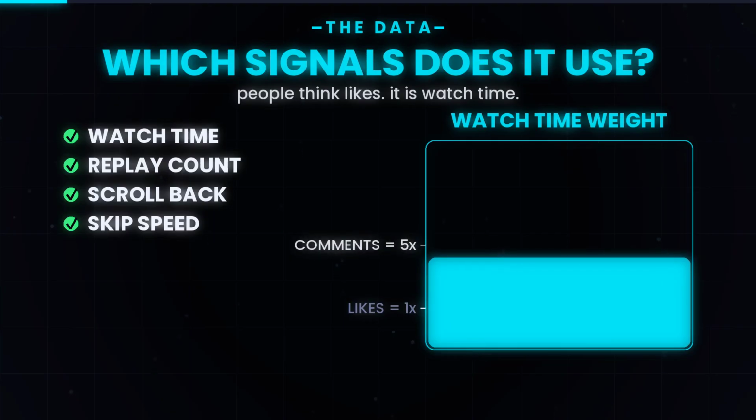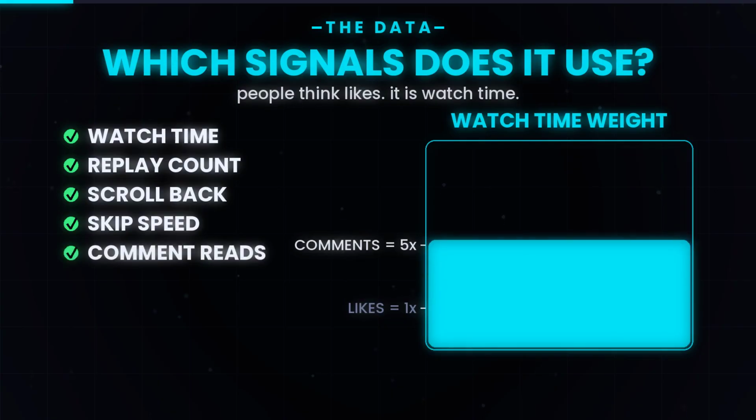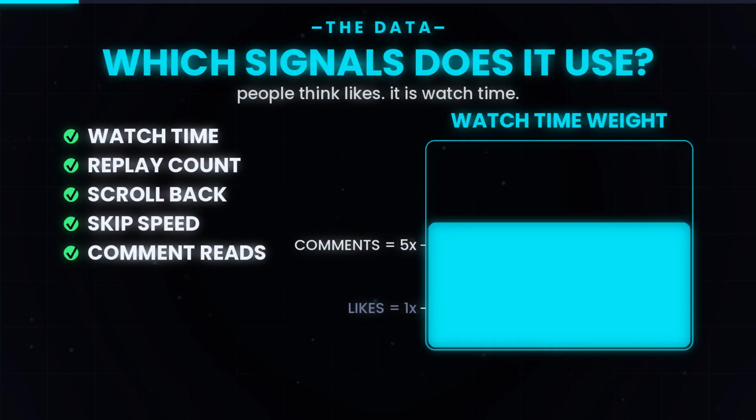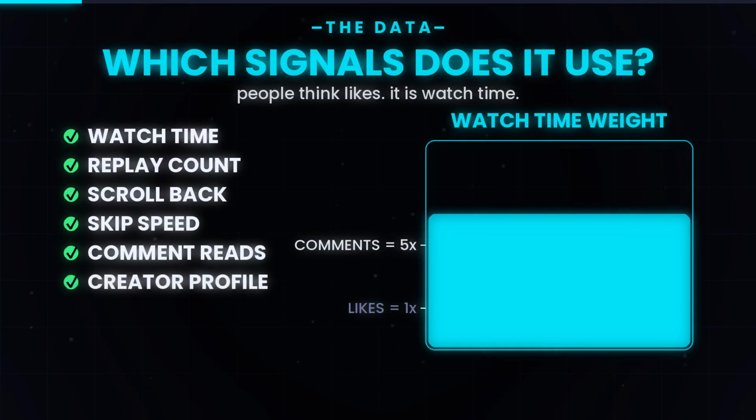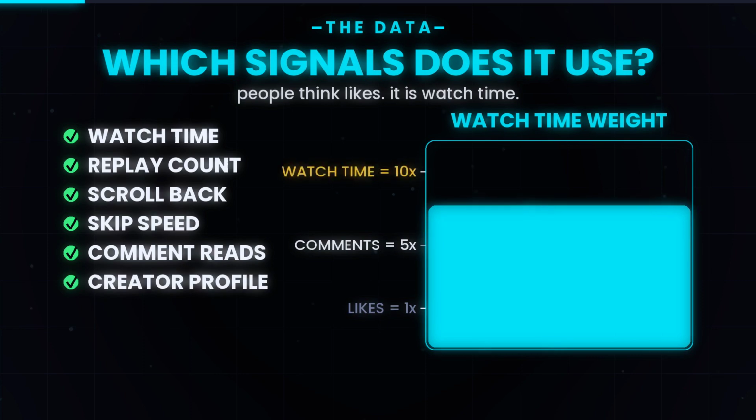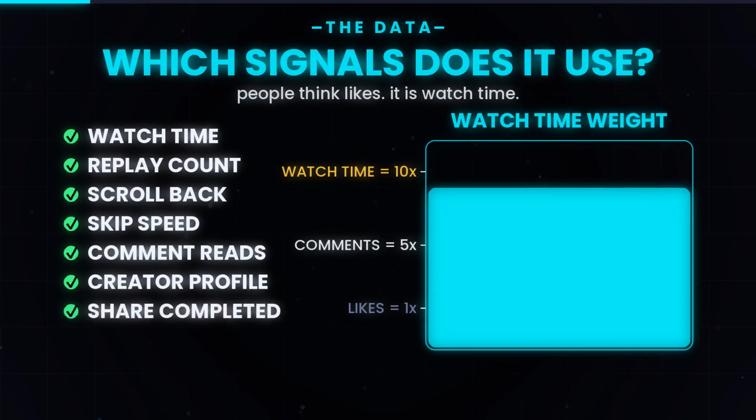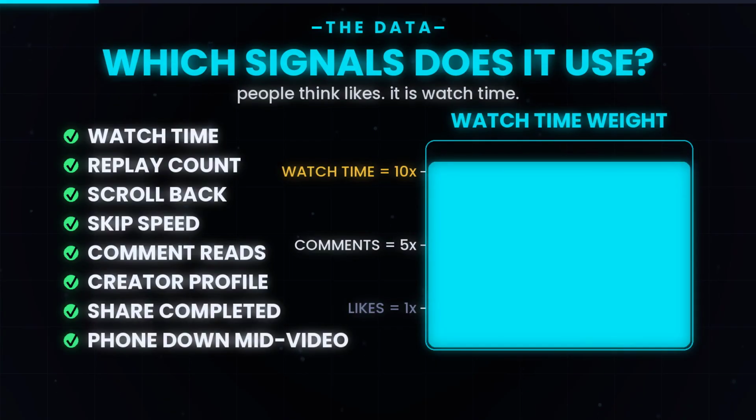The full list is bigger than people realize. Watch time, replay count, scroll back, skip speed, whether you tapped the comments, whether you read more than 3 of them, whether you went to the creator's profile, whether you watched more of their videos, whether you shared, and whether the share completed, whether you saved, whether you put your phone down mid-video. Each of these signals is weighted differently. Watch time dominates, likes are a tiebreaker.